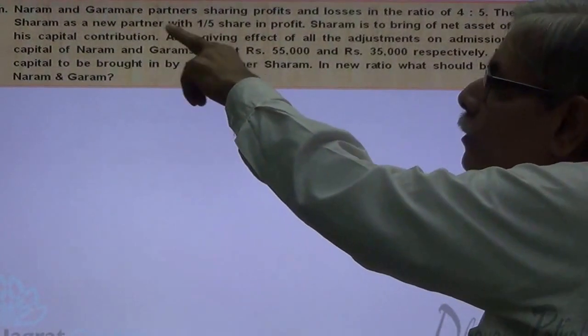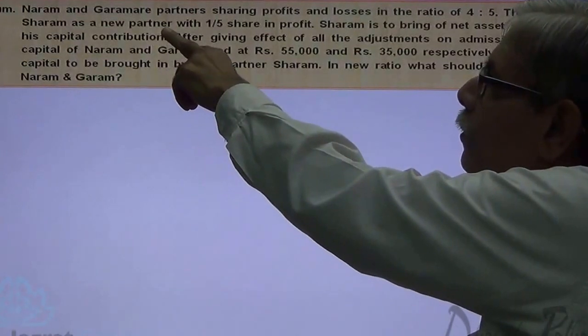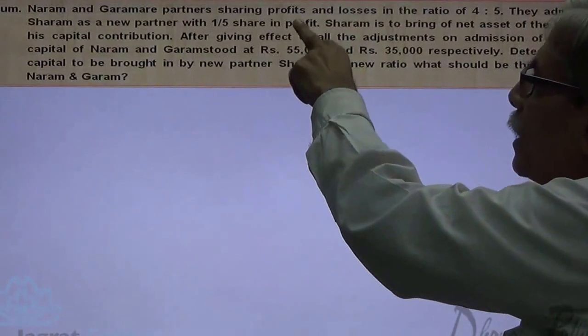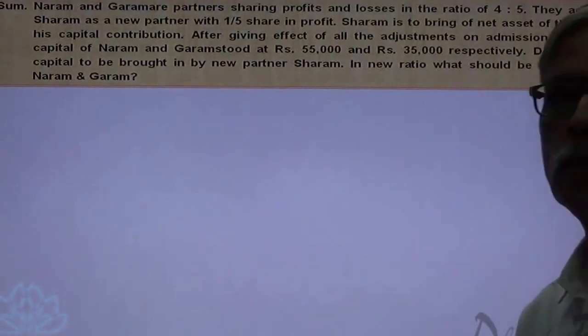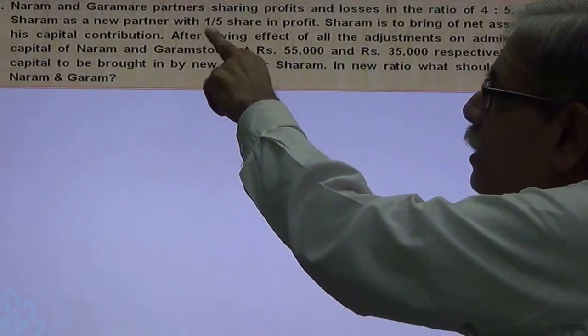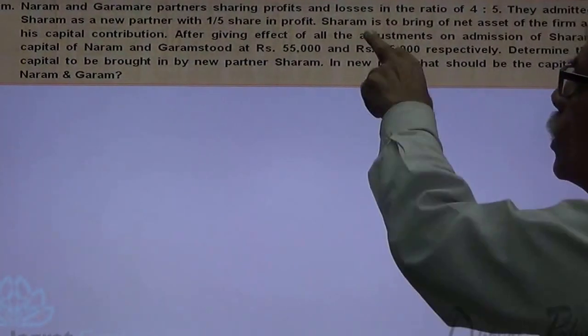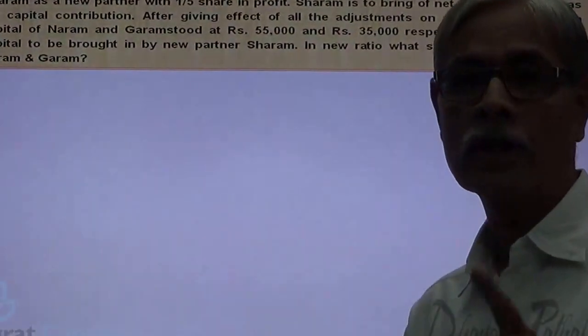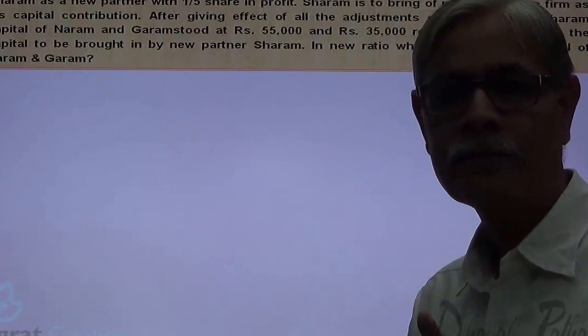Naram and Garam are partners. There is a spelling mistake. They are partners sharing profits and losses in the ratio of 4:5. They admitted Sharam as a new partner with 1/5 share in profit. Sharam is to bring net assets of the firm as his capital contribution.